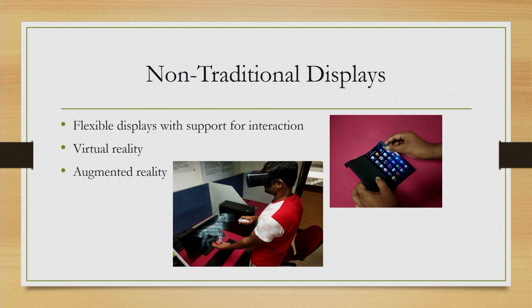For example, in a virtual reality environment, we usually do not have a fixed screen. If we are talking of immersive experience, we try to experience it through a head mounted display. Similarly, when we are talking of augmented reality, we may be wearing a smart glass, which in a sense is not a traditional screen, but it can display the interface. Then we have flexible displays, which is another emerging area of research, where the screen we can fold as per our wish.